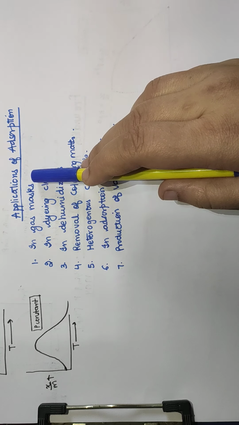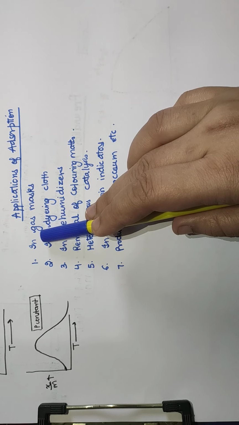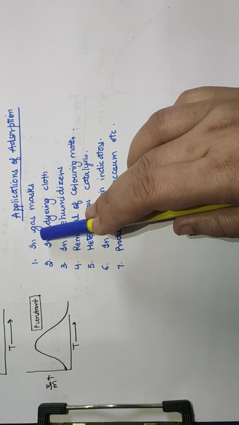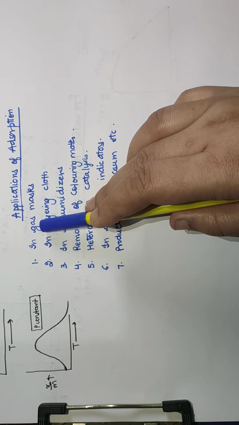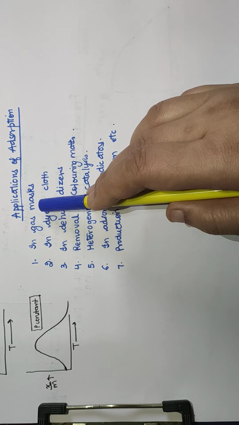So let us discuss some applications of adsorption. First is in gas masks. Activated charcoal or a mixture of adsorbents is generally used in gas masks to adsorb the poisonous and toxic gases from the air. These masks are commonly used by miners because these are poisonous gases. So the gas masks that come nowadays, so that we can be saved from poisonous gases, have activated charcoal in them.